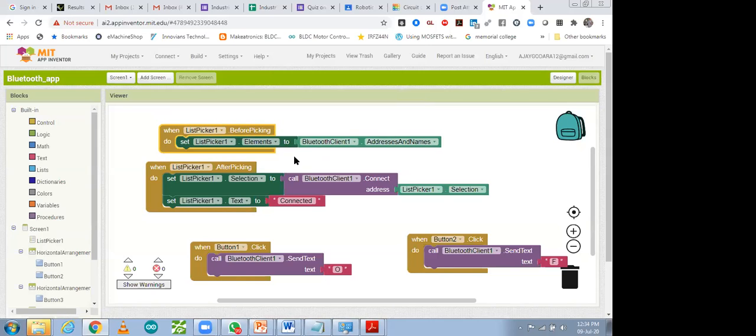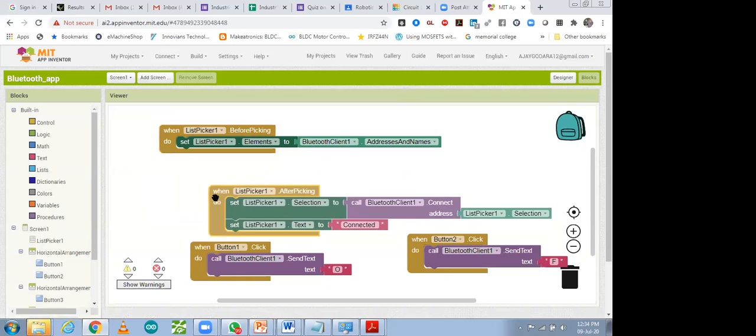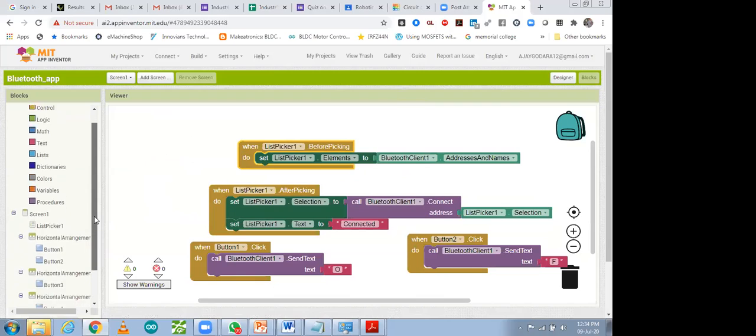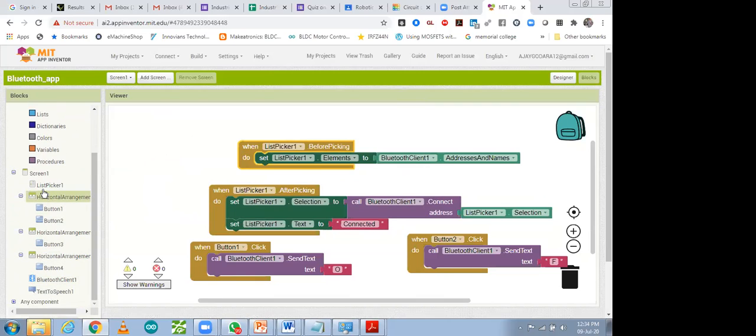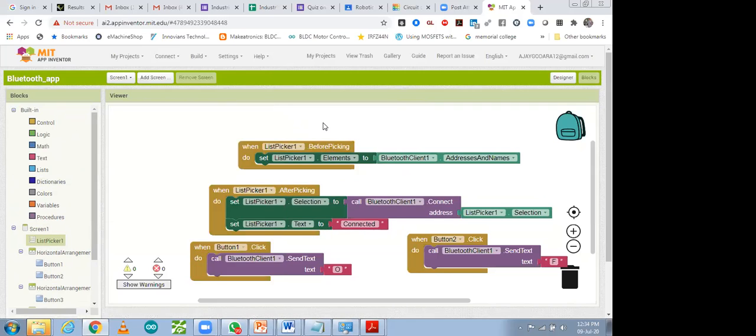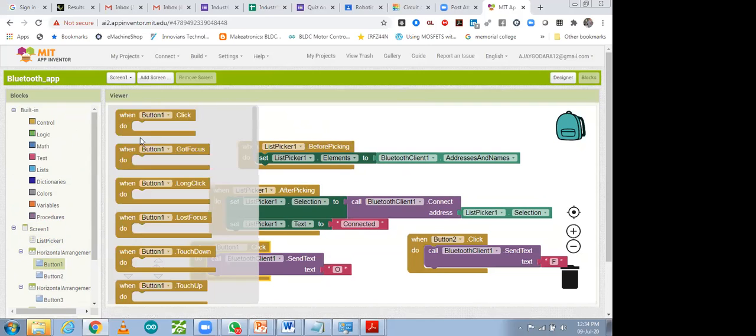Yes. So over here, you can see this one is a list picker. In the list picker, we have to select Bluetooth client. So how can you drag and drop all these components? If you want to take a list picker, go to the component over there. Where is the list picker? This one, click over here, and you will find the list picker and all the code of this list picker. If we talk about a button, if you want to do any modification in a button or put some condition using a button, go to button and you will find all the button conditions, the button blocks.